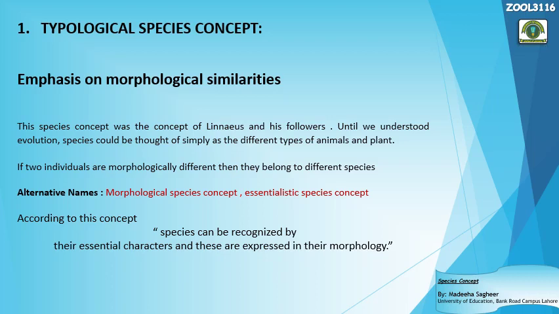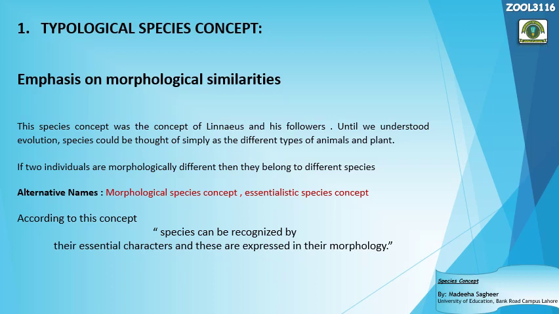If 2 organisms are apparently similar, then according to this concept they belong to the same kind of species, or same species. So another name of the typological species concept is the morphological species concept. Why? Because it is based on the morphological similarities and dissimilarities. It defines the species on the basis of their apparently similar characteristics.